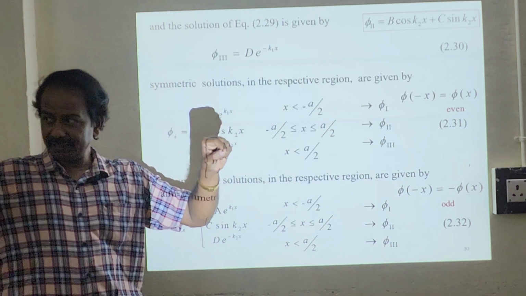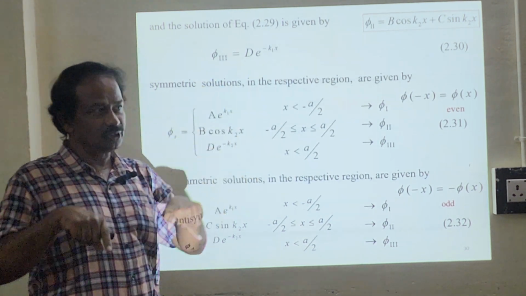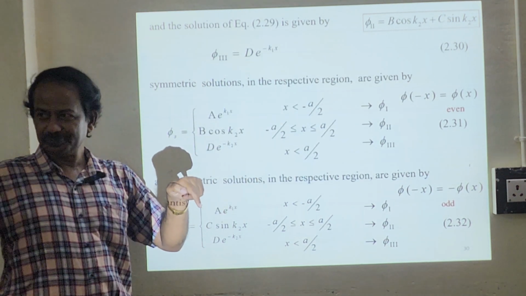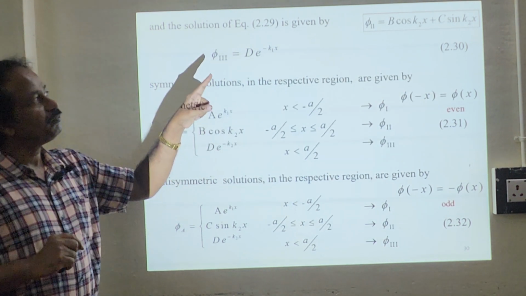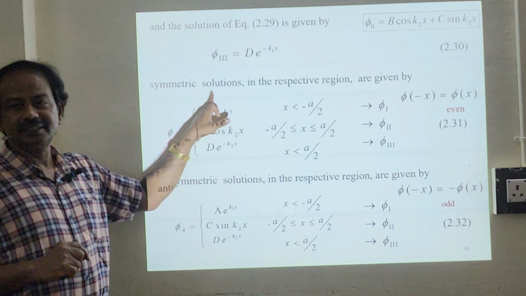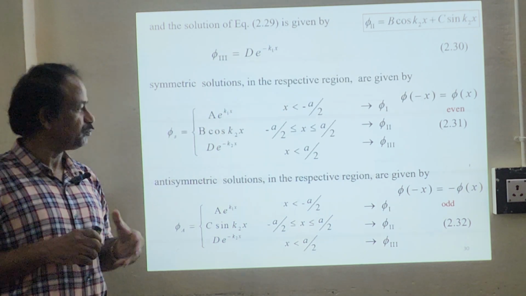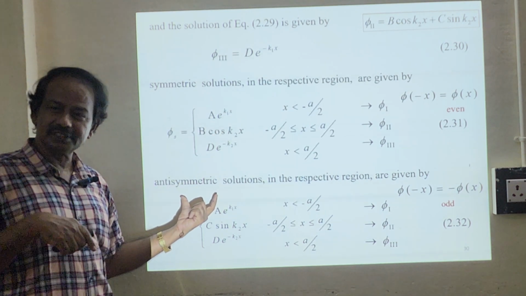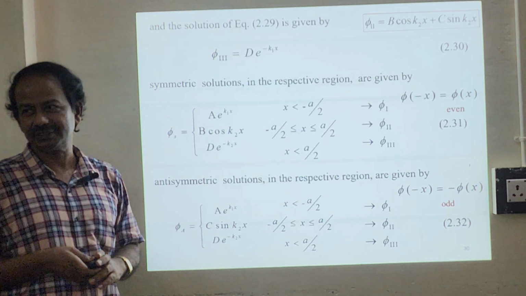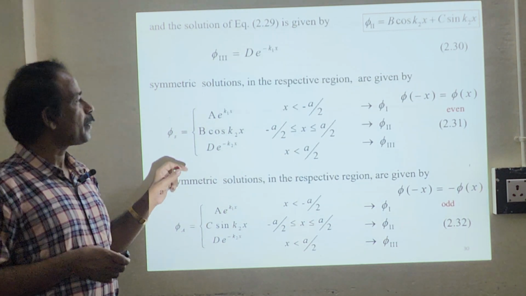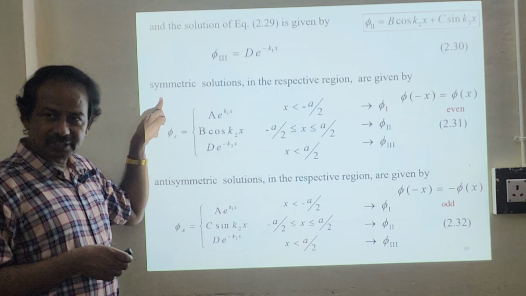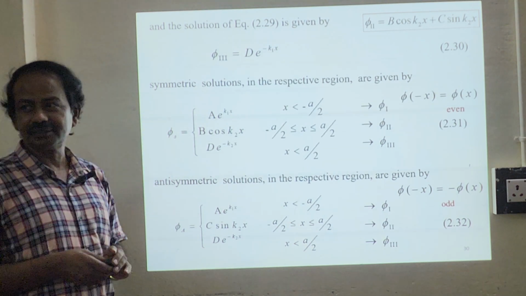So we are going to separate the solution of region 2 into cos x and sin x. For all even functions, we say that this is a symmetric solution. For all odd functions, we say these are antisymmetric solutions. So this is the symmetric solution and this is the antisymmetric solution.